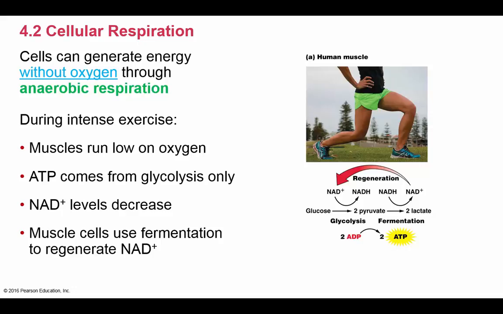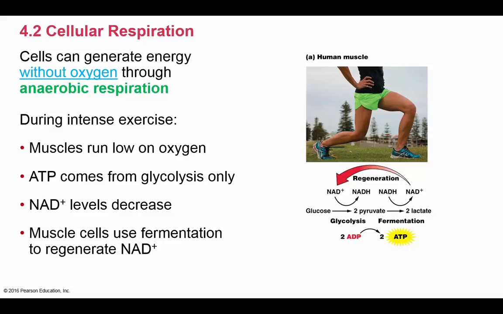In the second section of cellular respiration, we want to remind ourselves that everything we just previously discussed was a part of aerobic cellular respiration. So it required oxygen in order to finish out and to produce 26 molecules of ATP in electron transport, 2 in citric acid, and 2 in glycolysis. However, we do know that cells can generate energy without oxygen. This is known as anaerobic respiration.